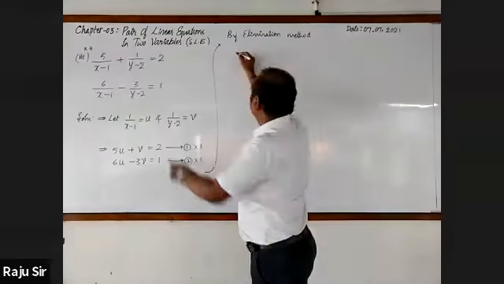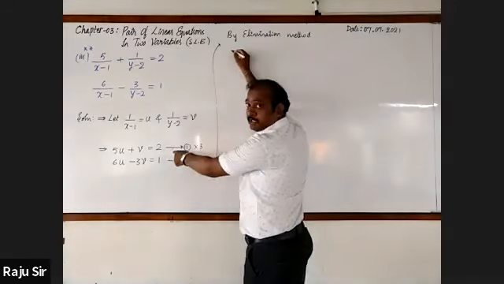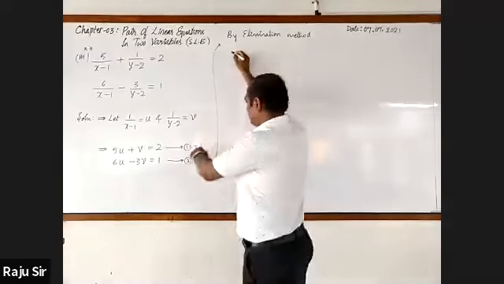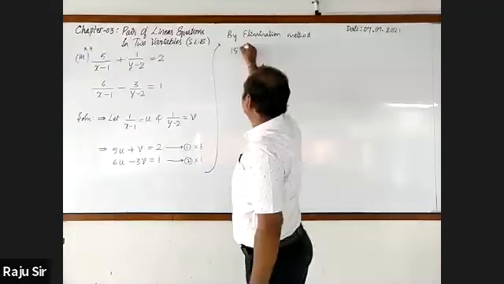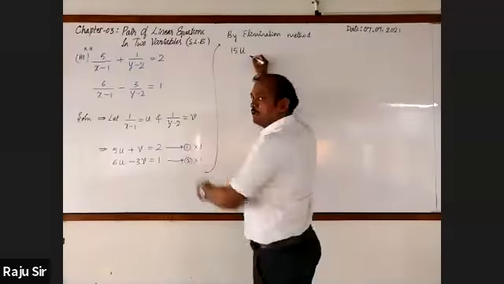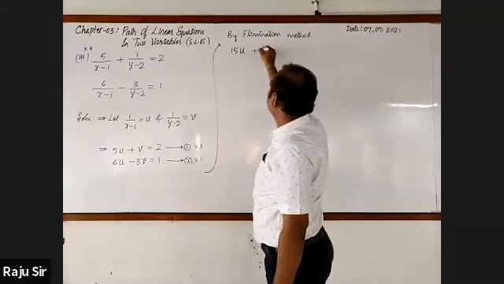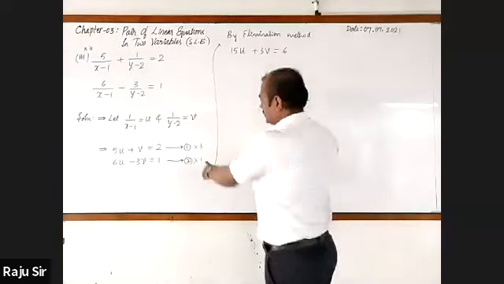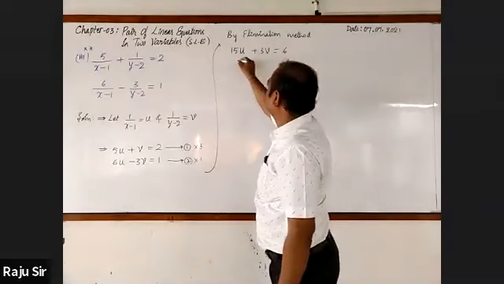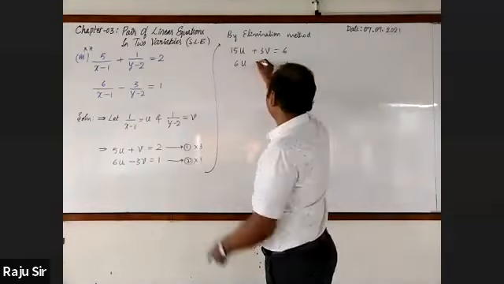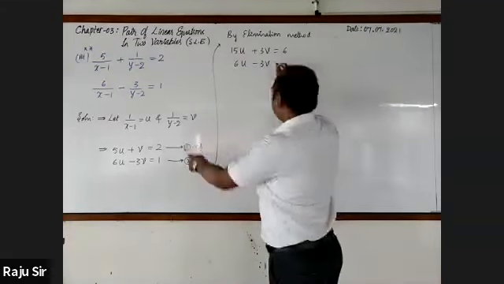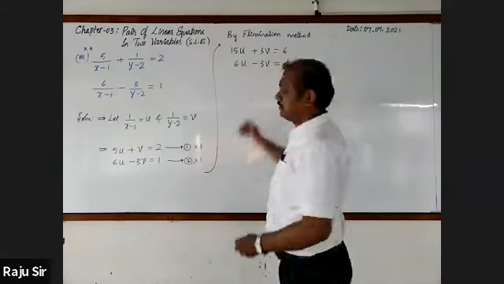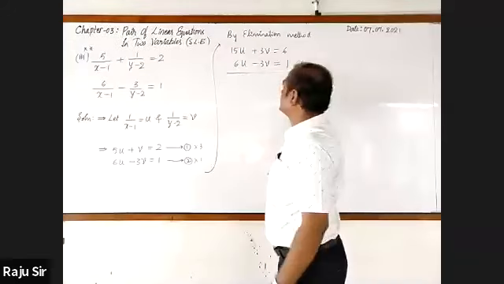Multiply equation 1 by 3: 15u, 3 ones are 3, this is 3v, 3 twos are 6. Second equation by 1: this is 6u minus 3v is equal to 1. Will you go for changing the sign?